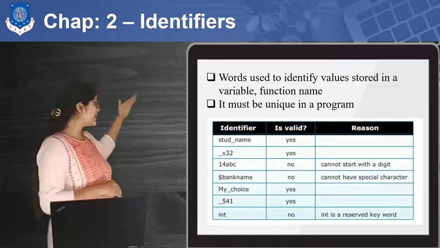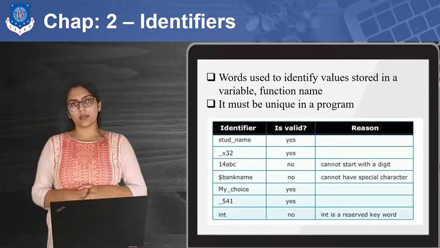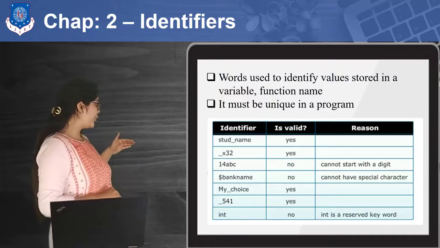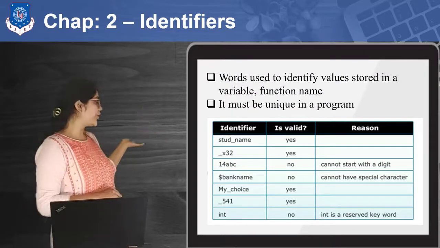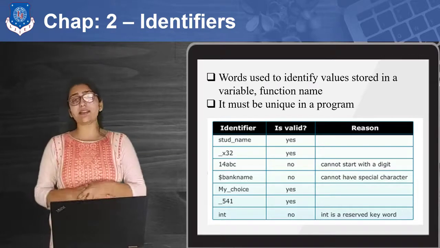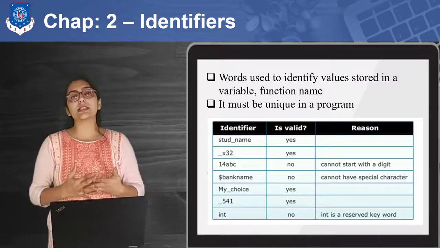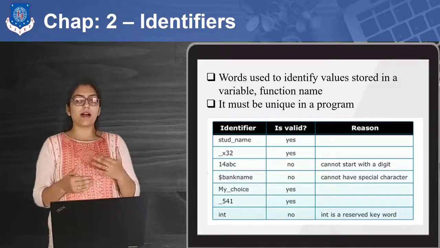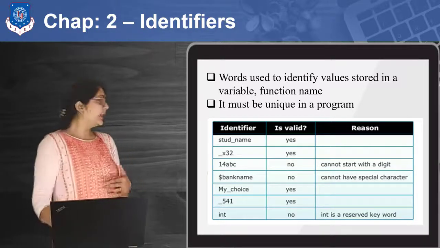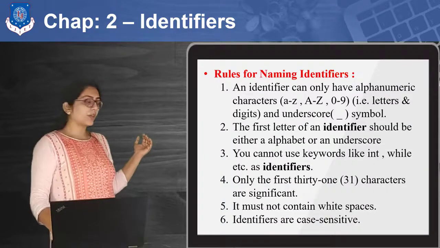Now here you can see the list. In this list I have shown which identifiers are valid and which are invalid, because there is a set of rules that must be considered while giving a name to a variable, that is, while defining the identifier. Here you can see the rules.